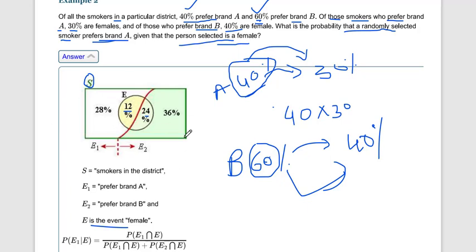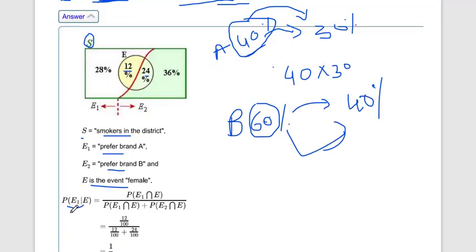Because we have to find the probability of E1 given E. E1 is prefer brand A, E2 is prefer brand B, and the total sample space is the smokers in the district. We have to find brand A after the person selected is a female, so the probability of E1 given E.